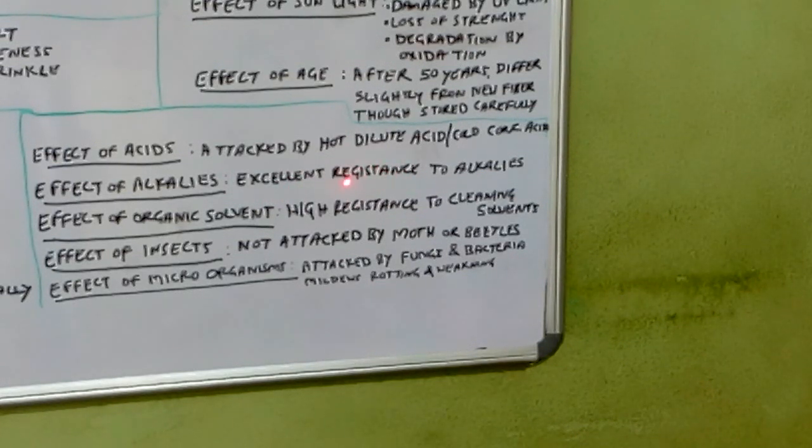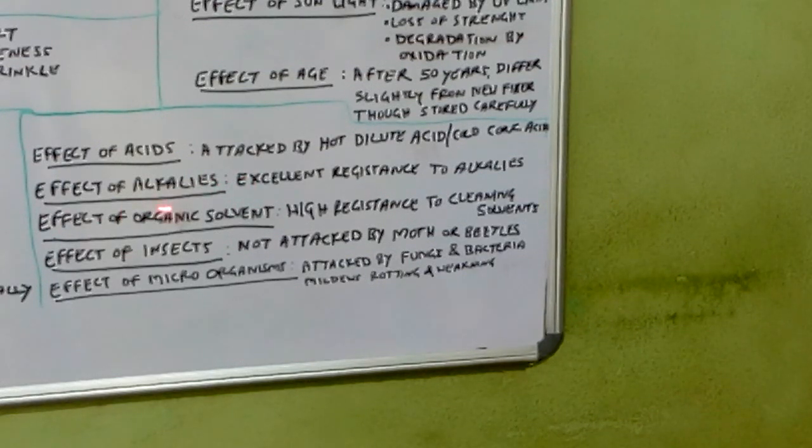The cotton fabric is attacked by dilute acid or concentrated acid. Cotton will not resist acid. Acids are not safe for cotton.